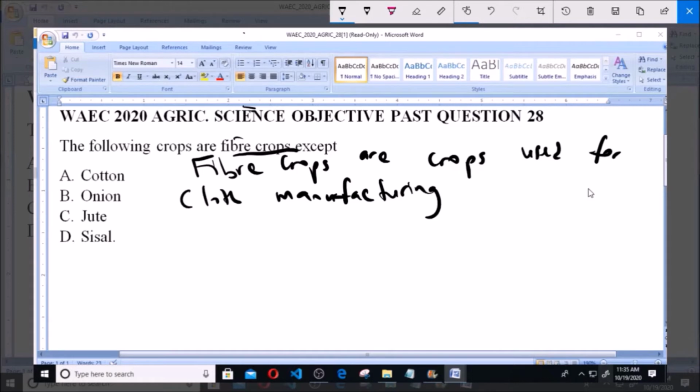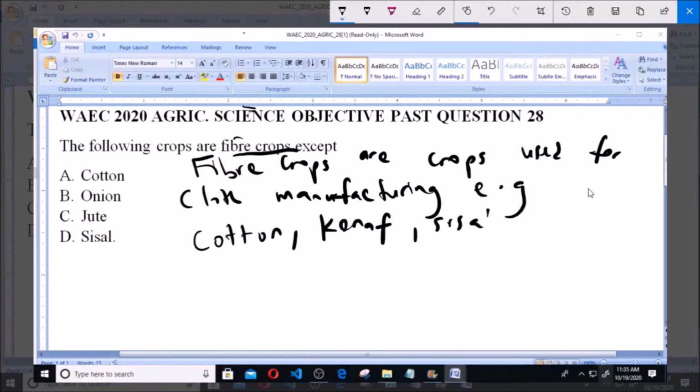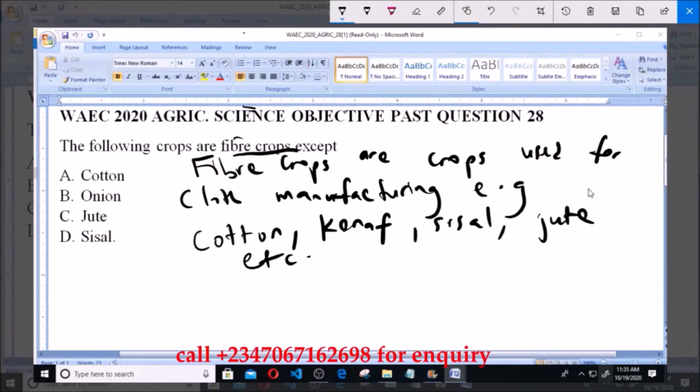And examples of fiber crops include cotton, kenaf, sisal, jute, etc. So we have mentioned some examples of fiber crops in the definition we just gave, and some of them are amongst the options. Cotton, which we mentioned, is of course a fiber crop. Now, onion was not mentioned, and it is not a fiber crop.